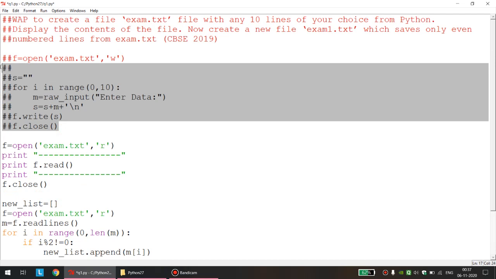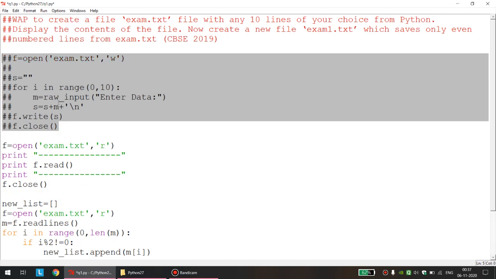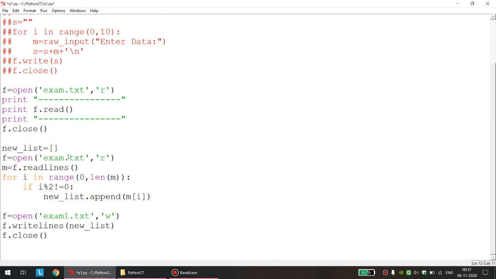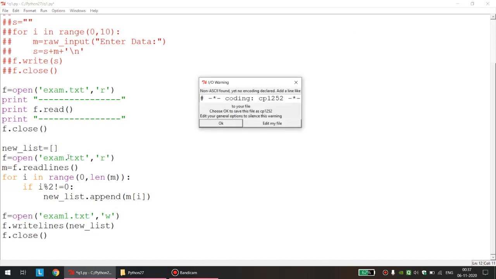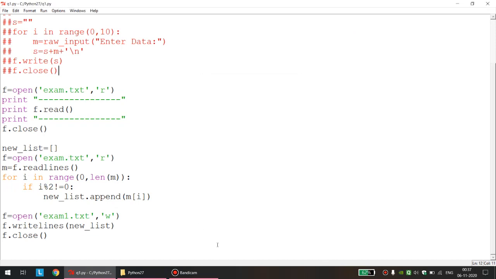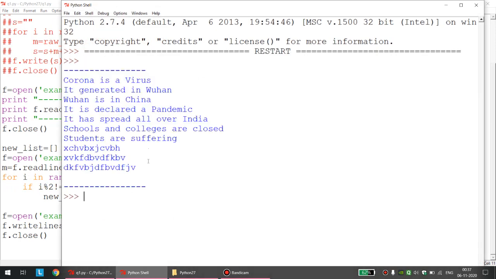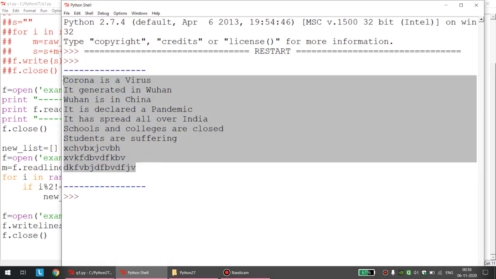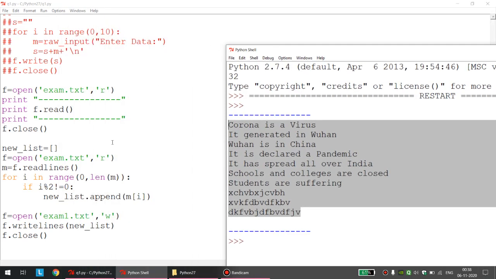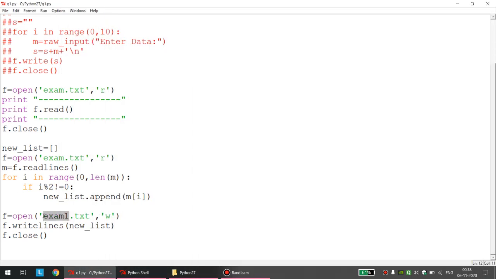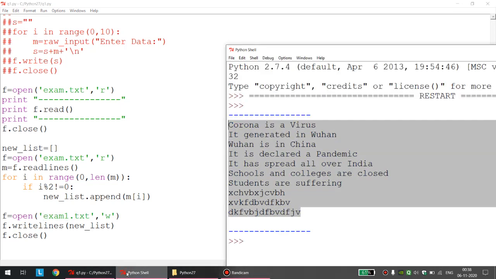I have already written data to a file, that is why I have commented it. I need not enter the data again and again. Now let us check whether things are proper or not. Here you won't be able to understand anything, but my checking is I want to open this file manually and check whether only the even number lines are copied or not.